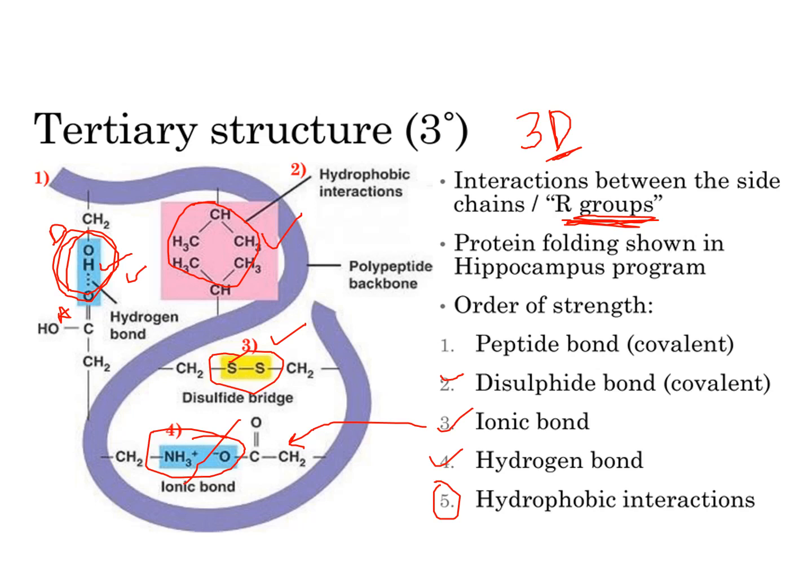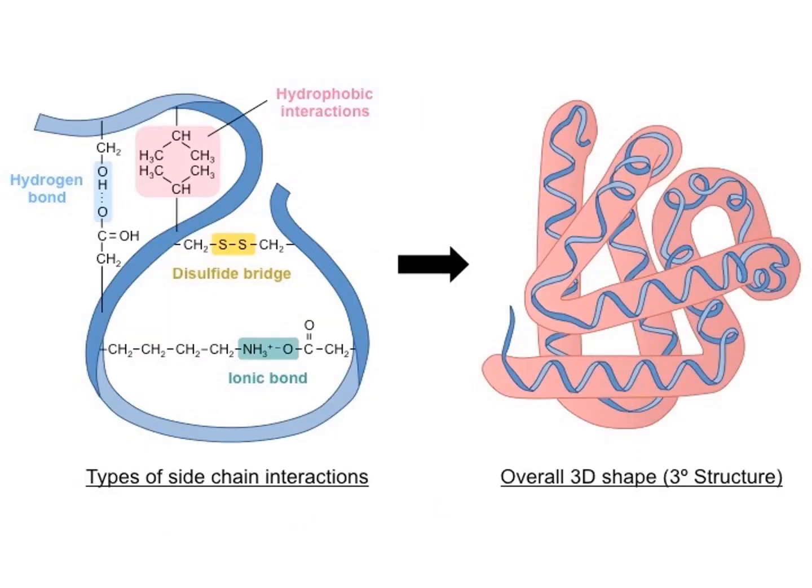So combinedly, all these 5 types of interactions will hold the amino acid groups of this peptide chain together, and they will be forming the three-dimensional structure, that is nothing but the tertiary structure. So here you can see the interactions and along with the three-dimensional shape of a tertiary structure of any polypeptide chain. So the next category is the quaternary structure.